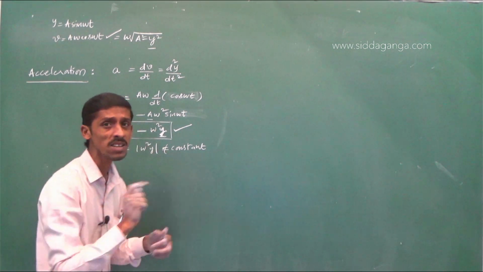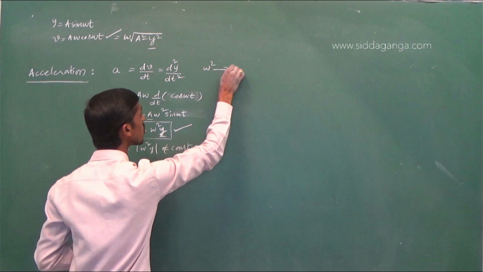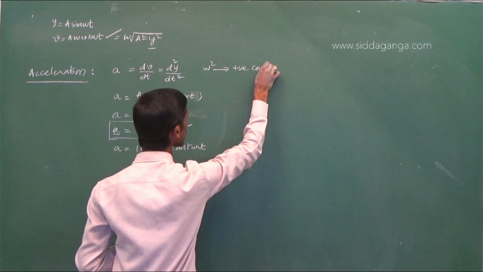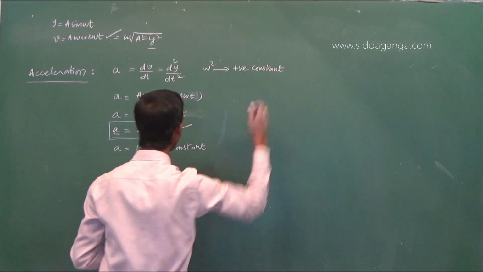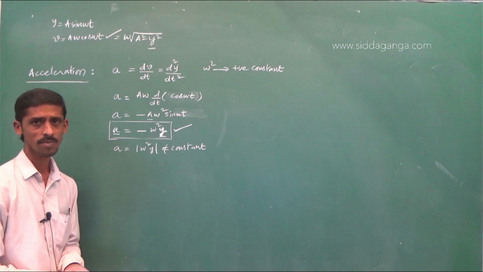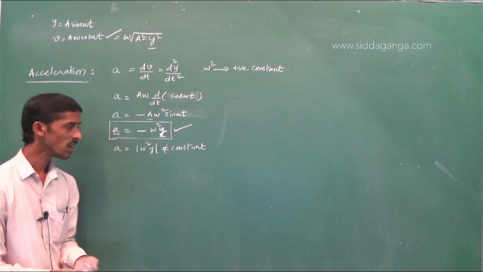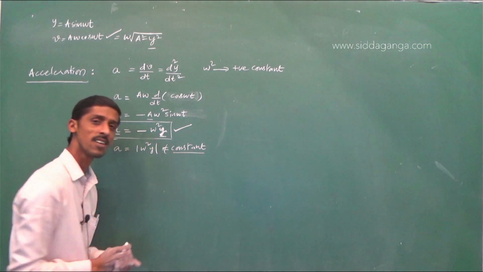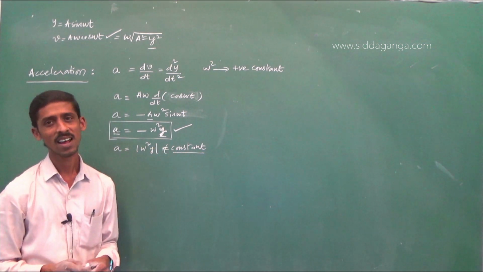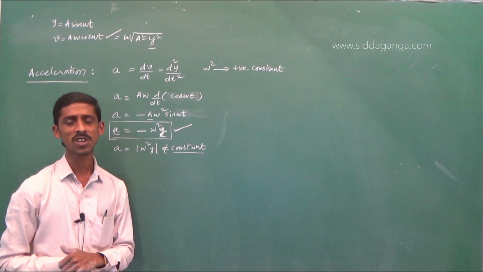Omega square is a positive constant. Yes, it is a positive constant. But y is not constant. y is changing. As time changes, y keeps on changing. So acceleration is not constant. Then laws of motion cannot be applied. Equations of motion you cannot apply.